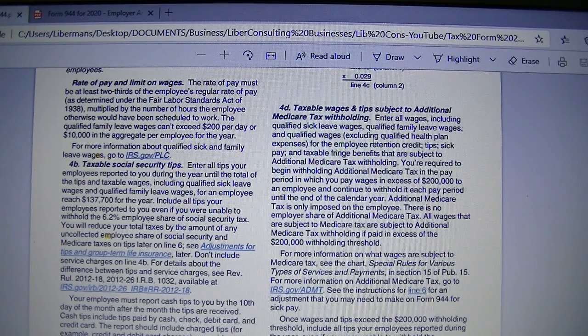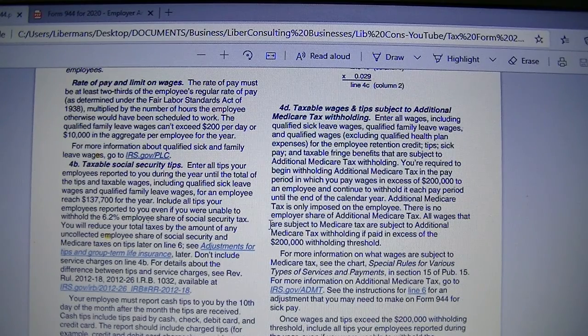Let me read their own words. You are required to begin withholding additional Medicare tax in the pay period in which you pay wages in excess of $200,000 to an employee, and continue to withhold it each pay period until the end of the calendar year.